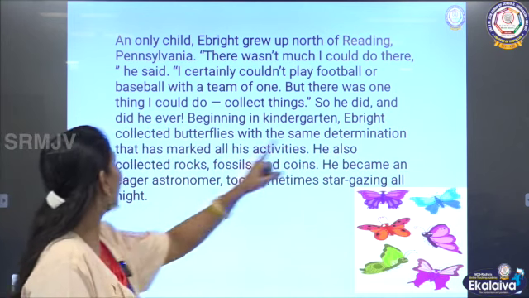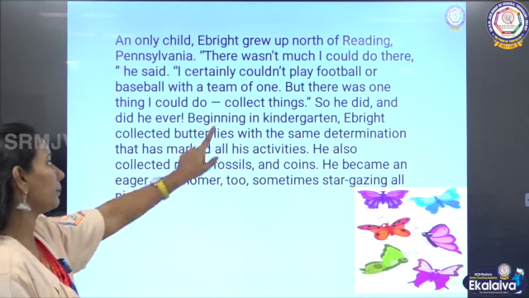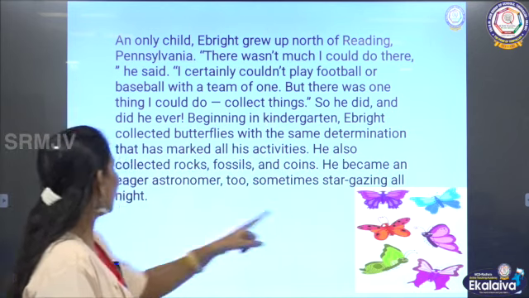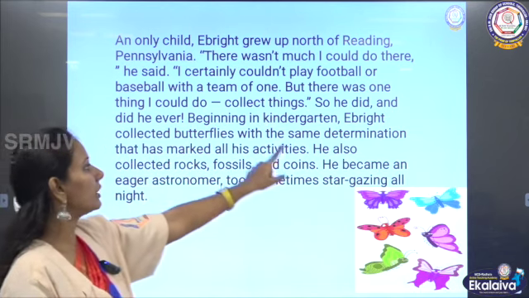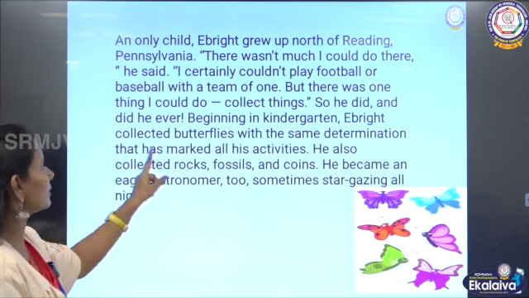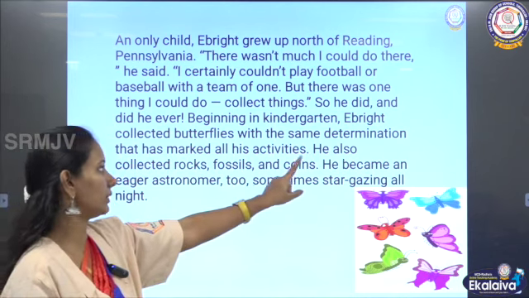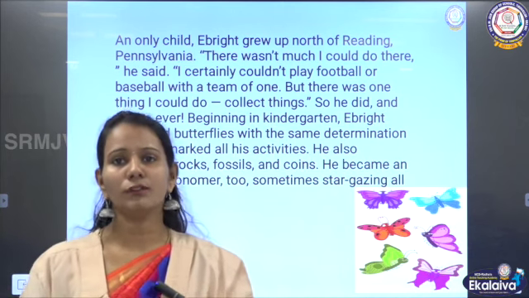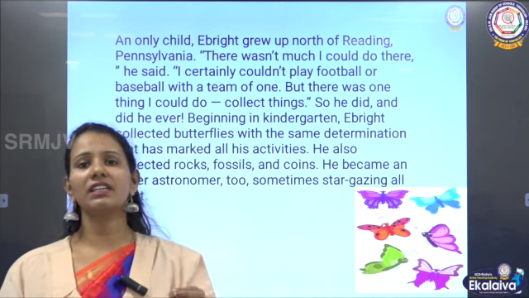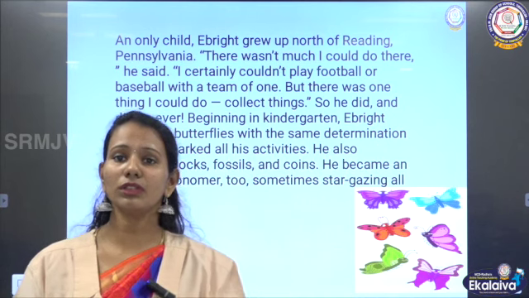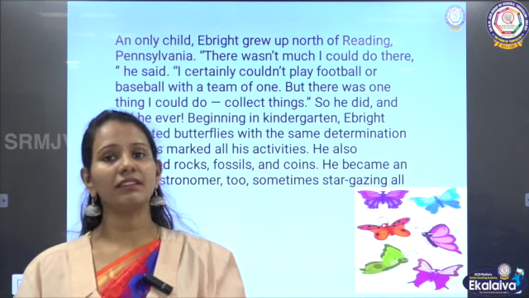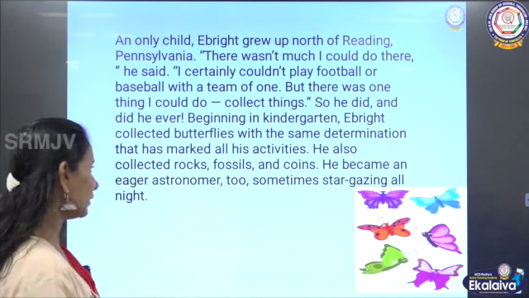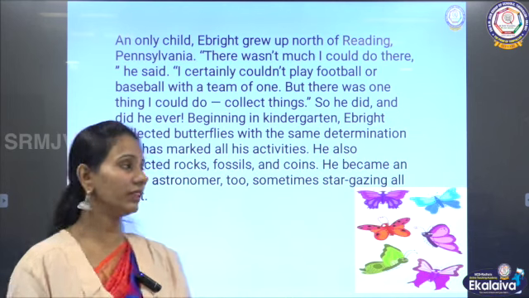So he did, and did he ever. Beginning in kindergarten, E. Bright collected butterflies with the same determination that has marked all his activities. So, as a kindergarten child, you can imagine how small he would be. Even as a kindergarten child, he started collecting. He was not interested in playing, he started collecting things. And that too, he started with butterflies.